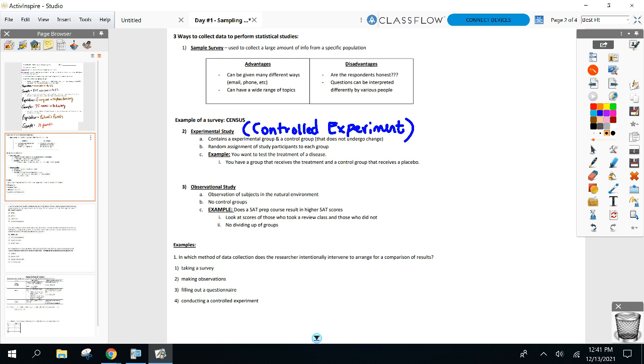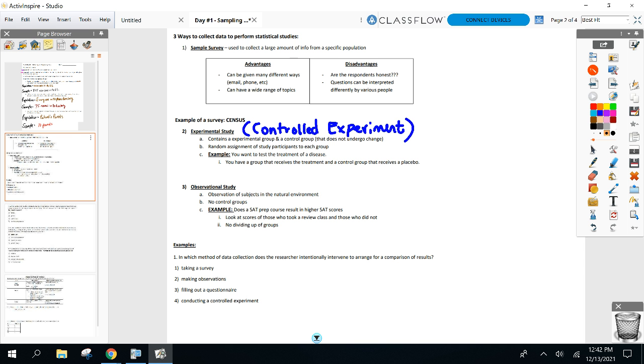Does an SAT prep course result in higher SAT scores? Instead of me sending out a survey, which people may or may not answer honestly, ethically I'm not going to put you in two groups and give one a prep course and one not and say good luck on the SATs. So instead, here's what I'm going to do: what's called an observational study, where I'll let you do the prep course and the SAT, and I'm going to look at the results at the end.